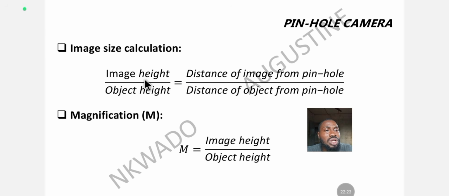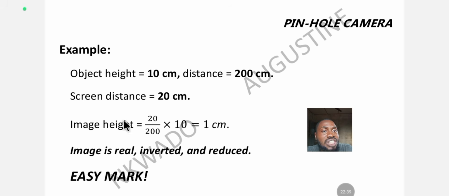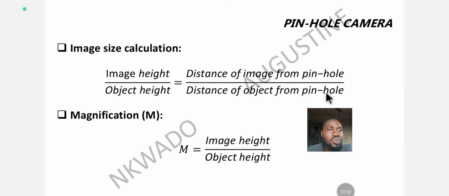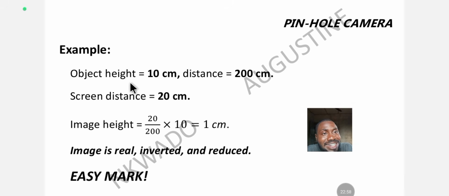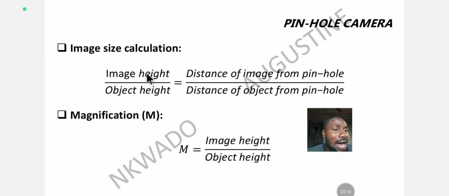Remember, this is the formula we use. We made image height the subject of the formula. That's why you have image height equals object height times distance of image from pinhole over distance of object from pinhole. Since you are looking for image height, can you see? Object height over the object distance from the pinhole, times the screen distance from the pinhole still. This is the distance of object from pinhole. This one, screen distance, is the distance of image from pinhole, the image distance. As easy as that, easy peasy. I always tell you, make what you are looking for the subject of the formula. They can give you three and leave out one. You make what you are looking for the subject of the formula and get your answer easily. Physics is so easy.